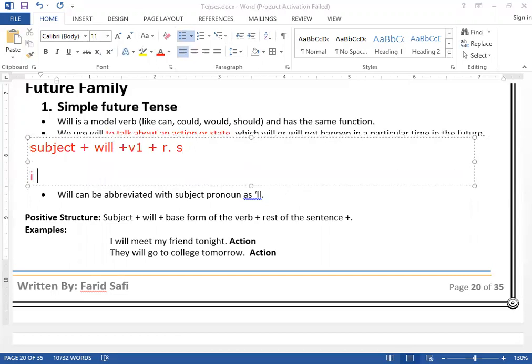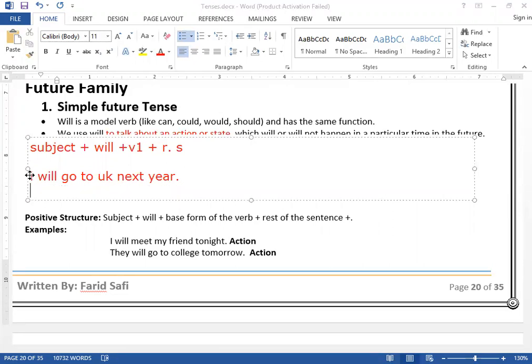For example, if I say, I will go to UK next year. Clear? Now, can you see an action that will happen in the future, in a specific time? What is the specific time? Next year. Clear? If you want to make the negative, how can you say it? After the auxiliary will, you put not.